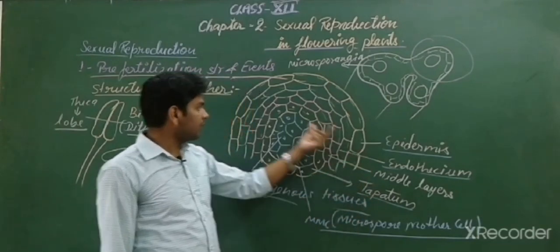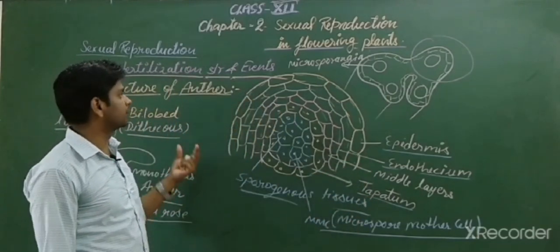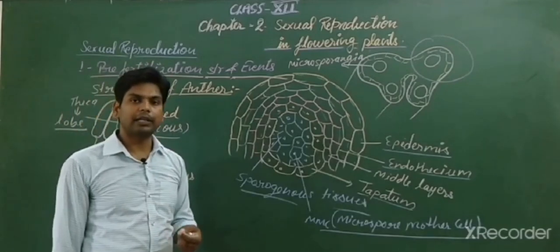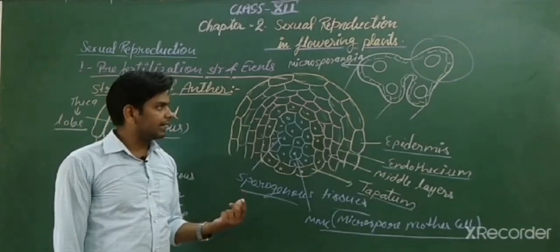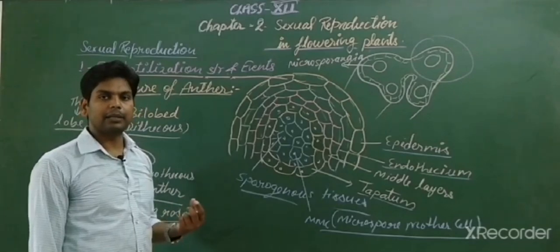So students, this is about the microsporangium. We have discussed the male reproductive part of the flower in detail. In the next video we will discuss the female reproductive part of the flower.